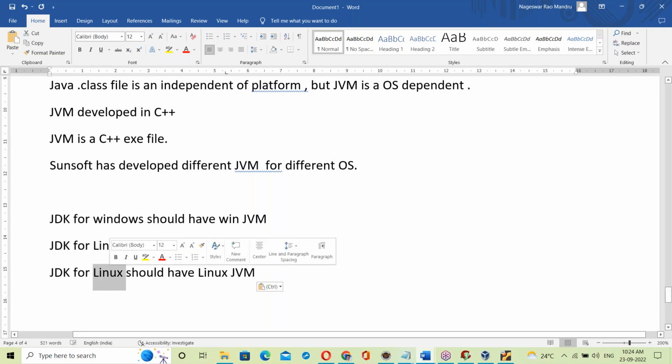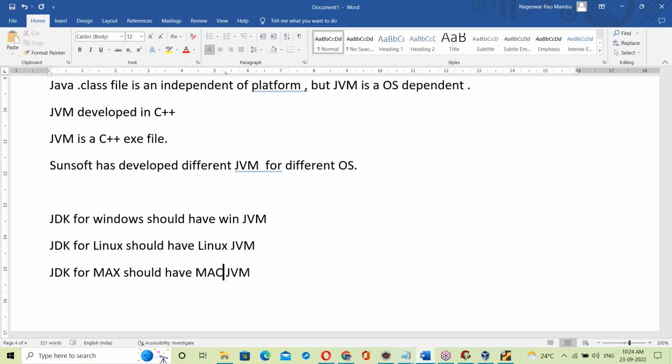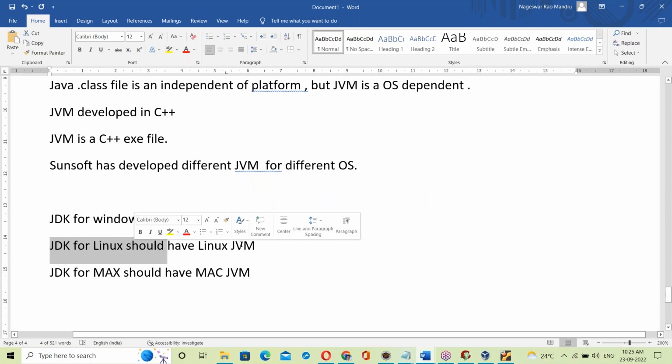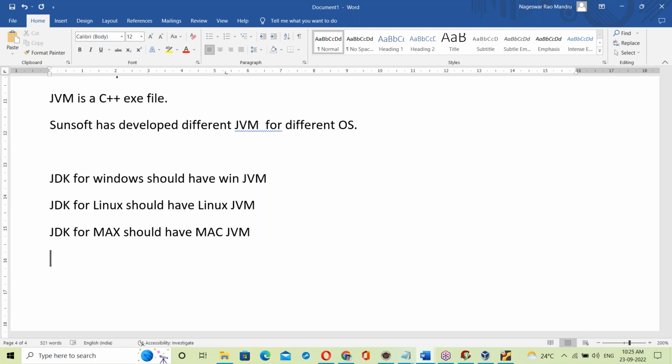JDK for Mac OS has the Mac JVM. That means the JDK contents are changing. The JDK for Windows contains the Windows JVM, and the JDK for Linux contains the Linux JVM. That means the JDK also is dependent. The same JDK cannot be installed on different operating systems. Since the JVM is OS dependent, the JDK is also OS dependent.